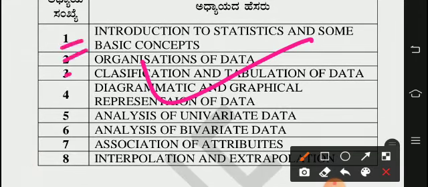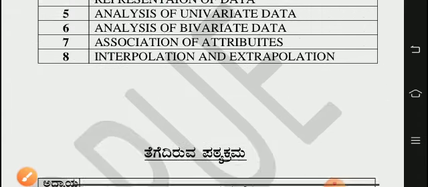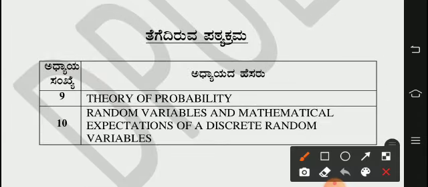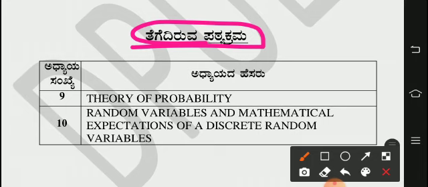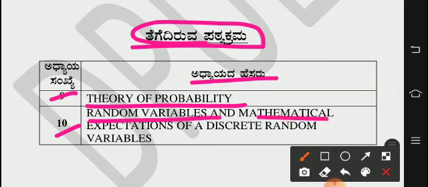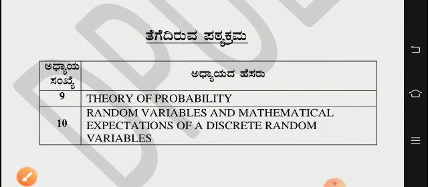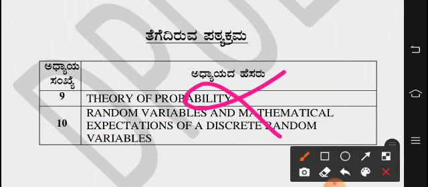First, second, third, fourth, fifth, sixth, seventh, eighth, 8 chapters are retained. So deleted portions, two lessons are deleted, the 9th and 10th one. So the 9th one, Theory of Probability, and the 10th, Random Variables and Mathematical Expectation of Discrete Random Variables. So these two are deleted, will not come for the exam.